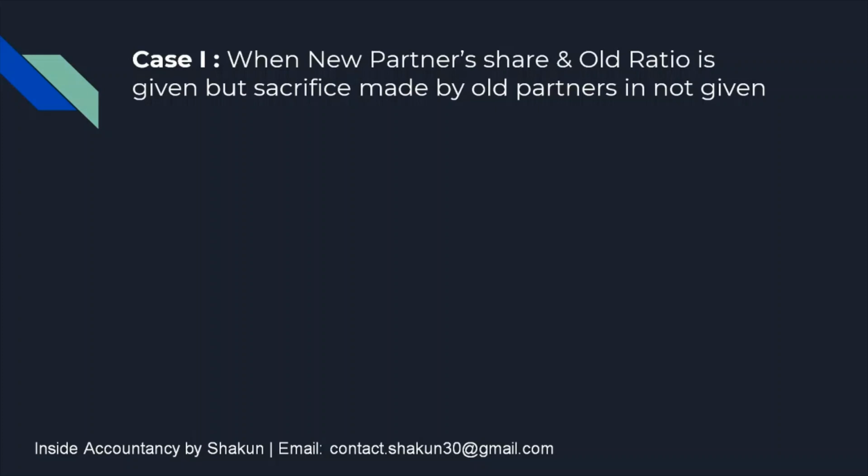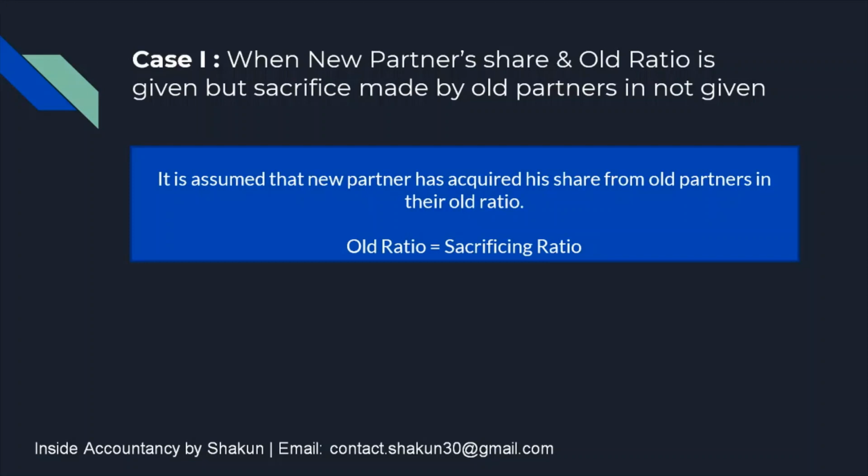So case 1, when new partner's share and old ratio are given. So in the question, the new partner's share is given, the old ratio is given, but the sacrifice made by old partners is not given. So in such a situation, it is assumed that the new partner has acquired his share from old partners in their old ratio. So when no other information is given regarding sacrifice, it is assumed that the old ratio is equal to the sacrificing ratio. So you do not need to calculate the sacrificing ratio. It will be the same as old ratio.